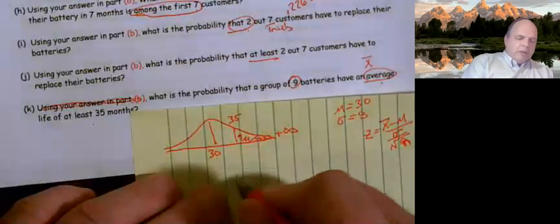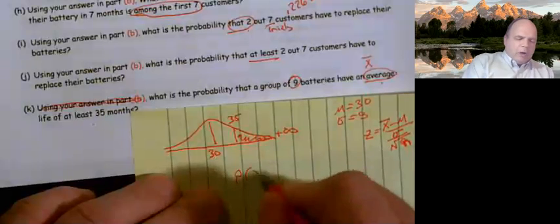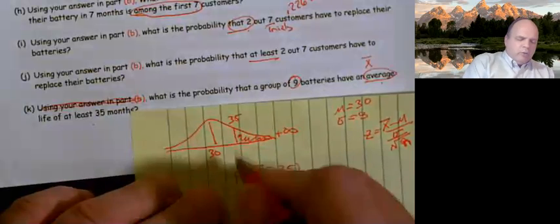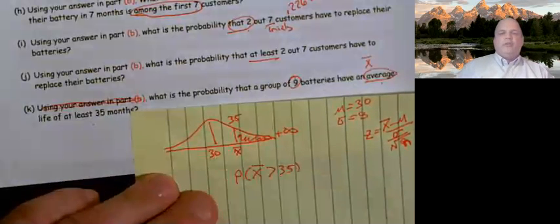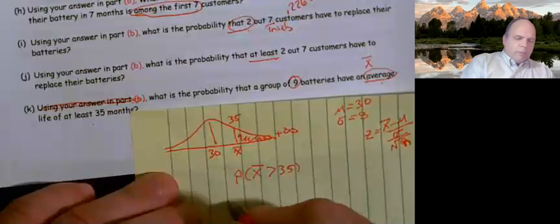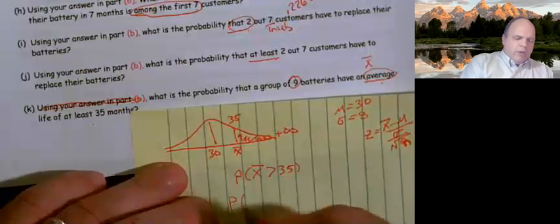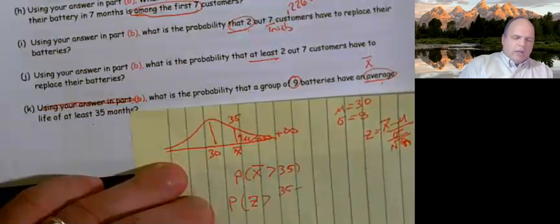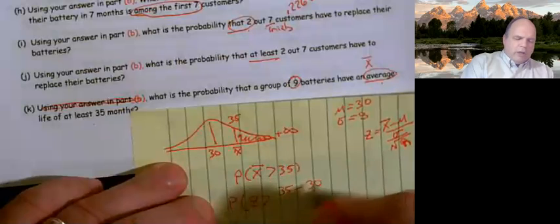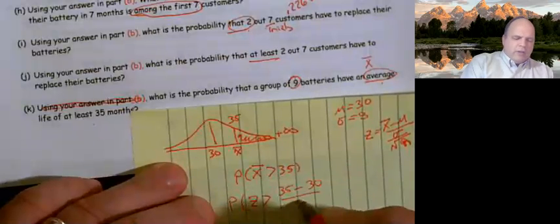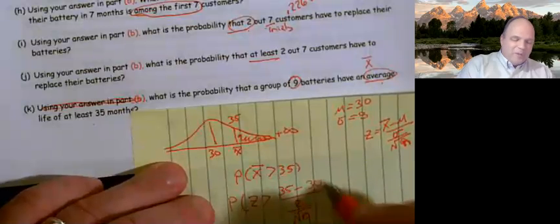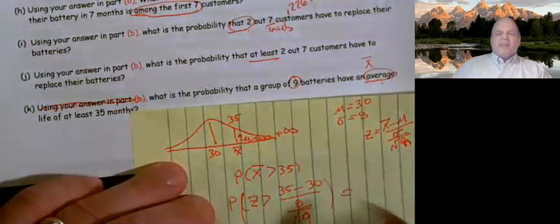So I want the probability that X bar is greater than 35, because this was supposed to be an average. So that's the probability that Z is greater than 35 minus my mean of 30, over standard deviation of 8 divided by the square root of 9, and over here I write the square root of n.